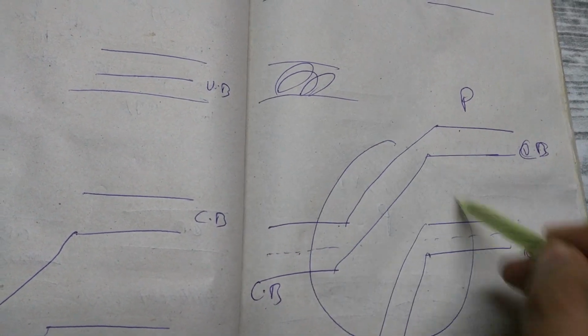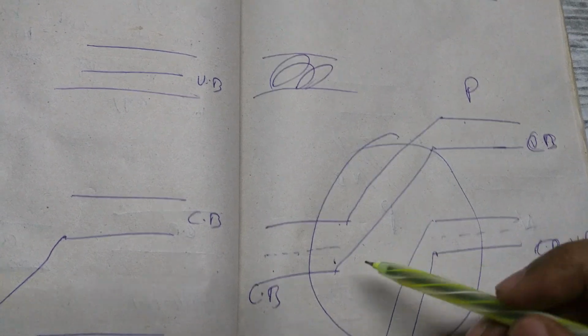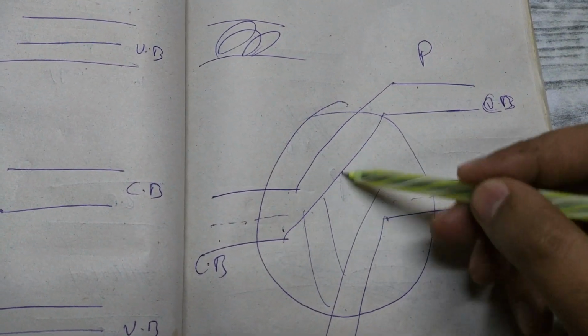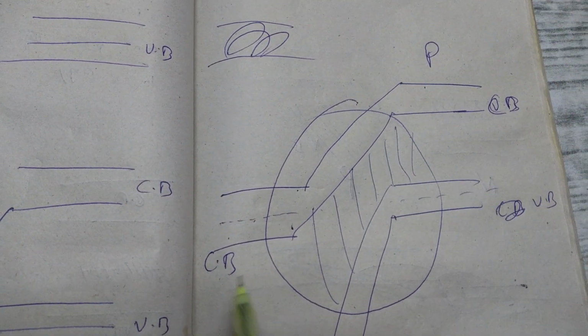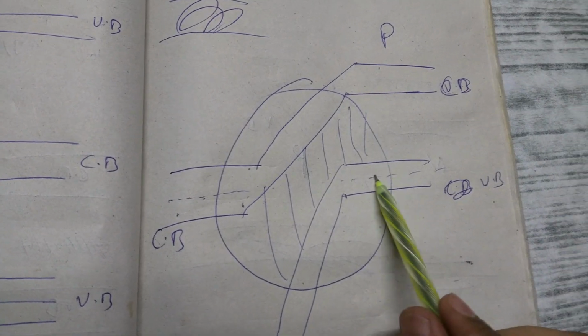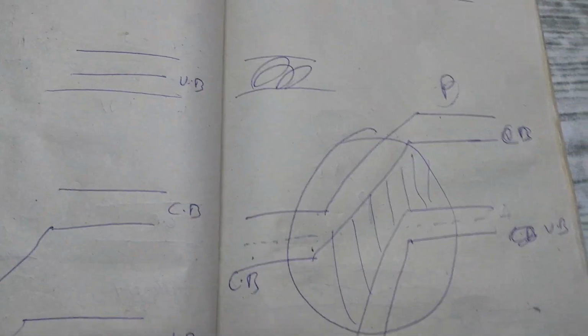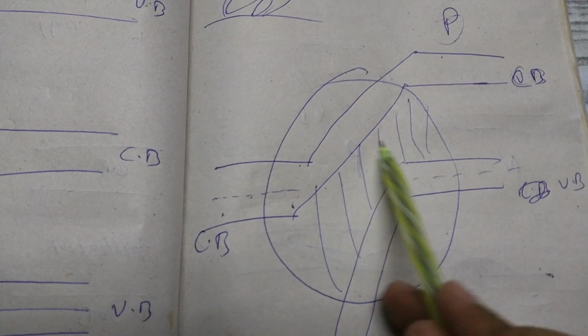So basically, we will look at this part. We are concerned about this part. There is this forbidden energy gap between the electrons in the conduction band and the empty energy levels in the valence band of the p-type, okay? We'll just zoom in on this part from now onwards.